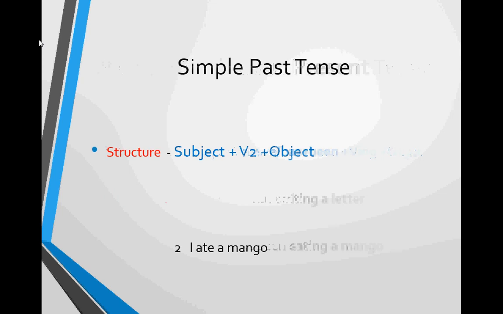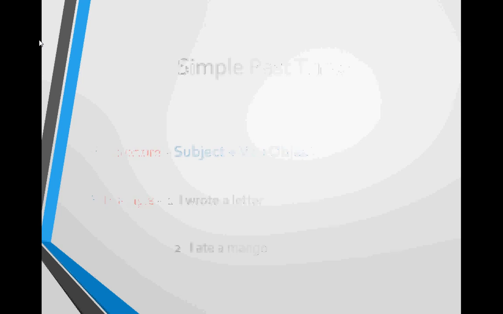Then next tense is past tense. First type is simple past tense. Structure of simple past tense is subject plus V2 plus object. Example of this tense is I wrote a letter, then second is I ate a mango.